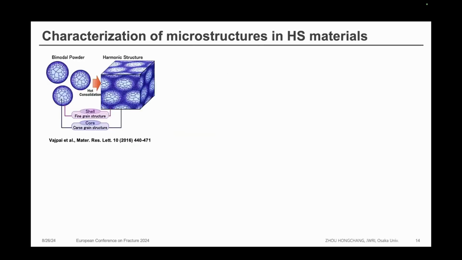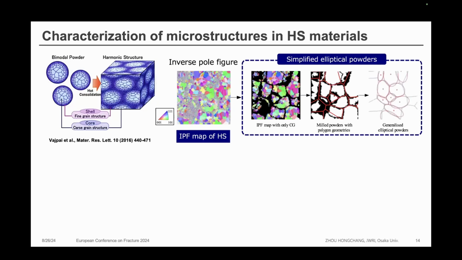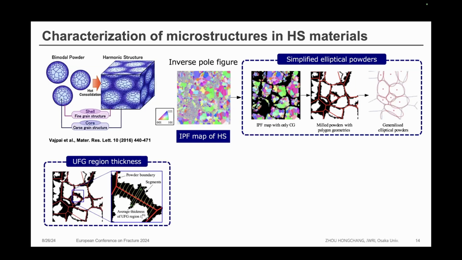This is the characterization procedure of the microstructure in the HS material. We can find the HS material has a very complicated microstructure. However, we only use the IPF map from the EBSD analysis to simplify the grain as an ellipse, and we can also measure the thickness of the ultra fine grain region.